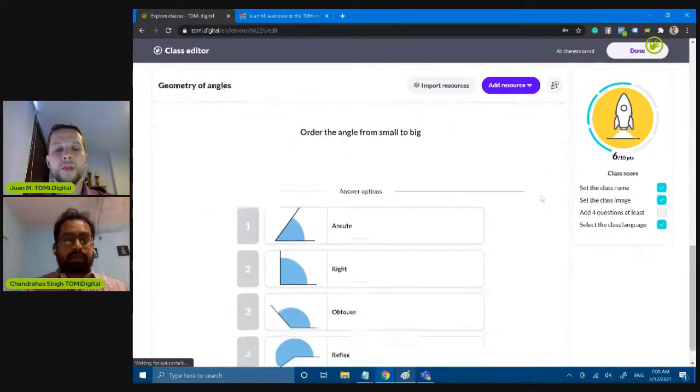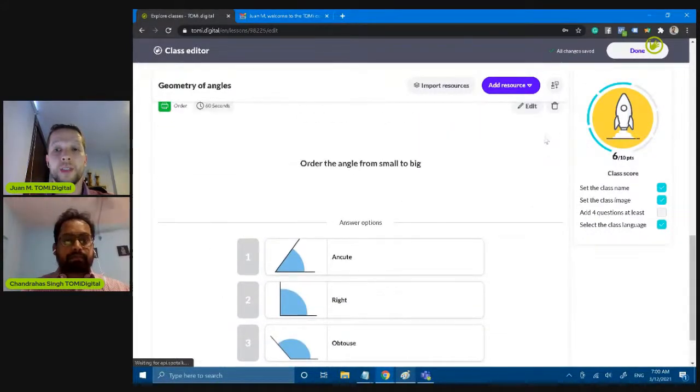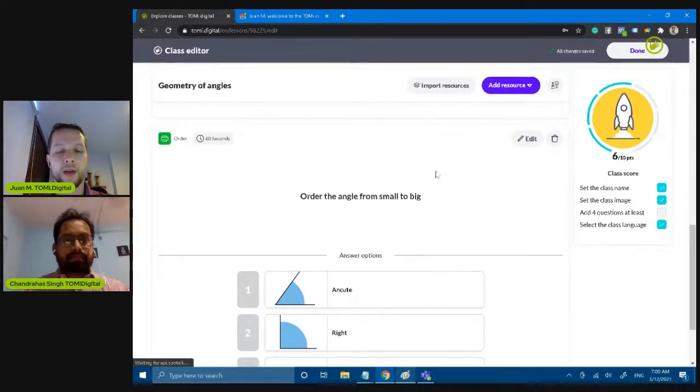Just as an additional annotation, I'm going to show that after, but if you decide, you can give additional points to the results of the students, the scoring of the students. You can give them additional points if they answer the questions faster than other students. So you can also have in your reports how many seconds the students took for answering the question. So that's regarding the timing of the questions.